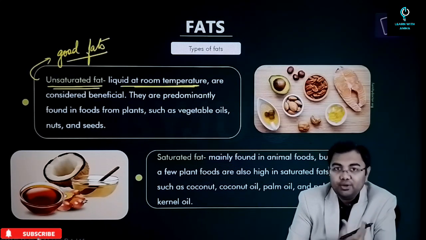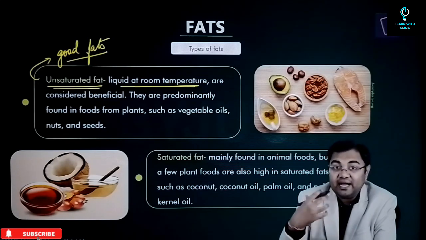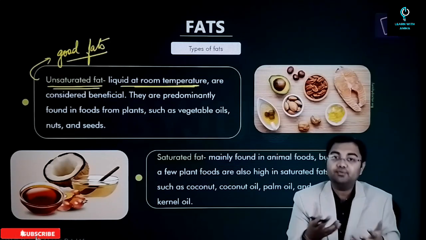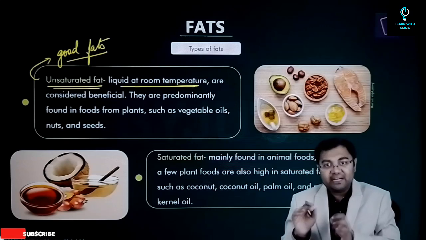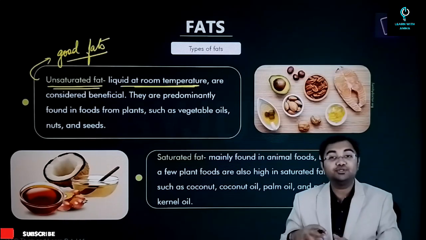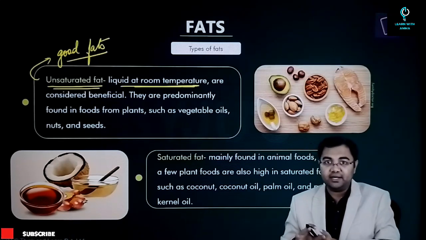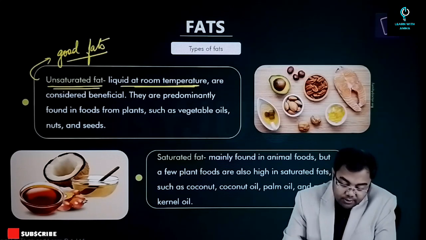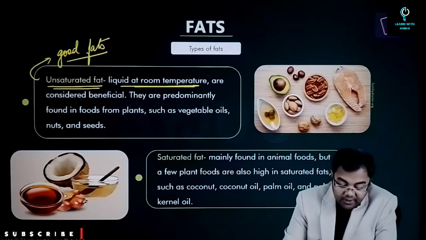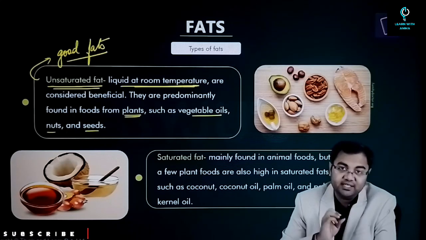So if you have gone to a dietitian and they ask you to have good fats, what they basically want is that you have unsaturated fat and do not consume trans fat or saturated fat. We'll discuss them as well. Predominantly they are found in foods from plants such as vegetable oils, nuts, and seeds.